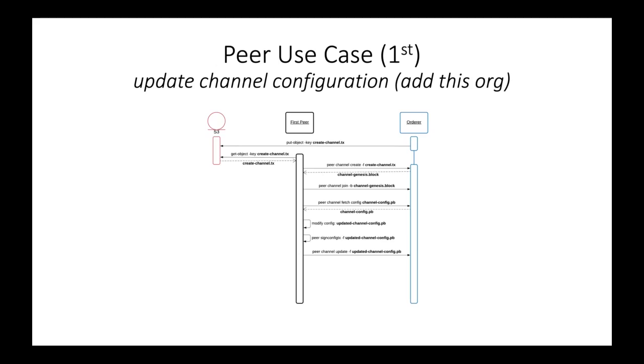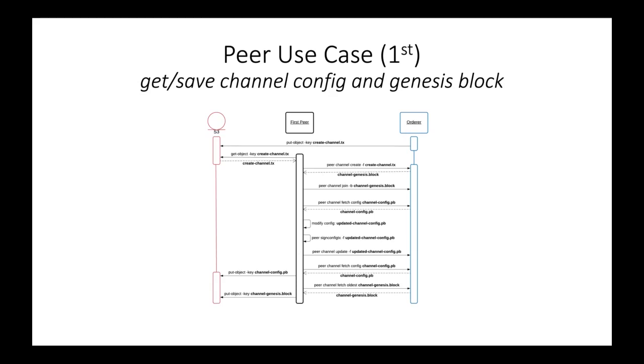Subsequent peers will need the genesis block and channel configuration in order to onboard themselves, but they will not have permission to get these files from the orderer. Instead, they will come from the peer that we just joined. This new peer fetches the latest channel config and genesis block from the orderer and puts these artifacts on S3 for the next peer to use.